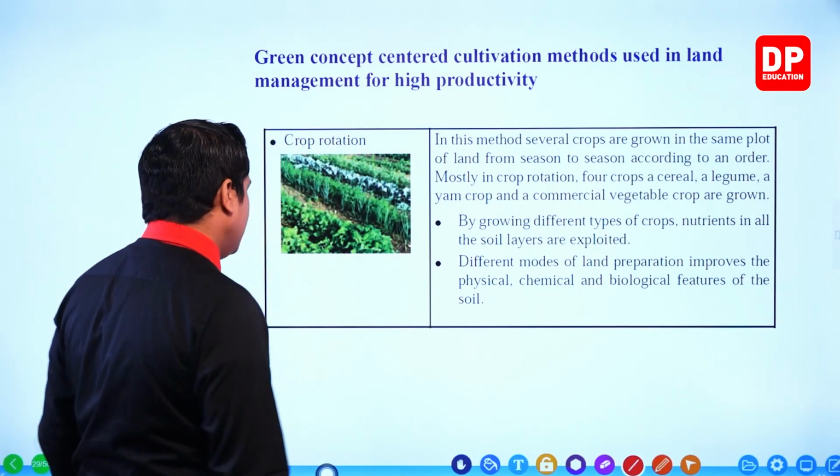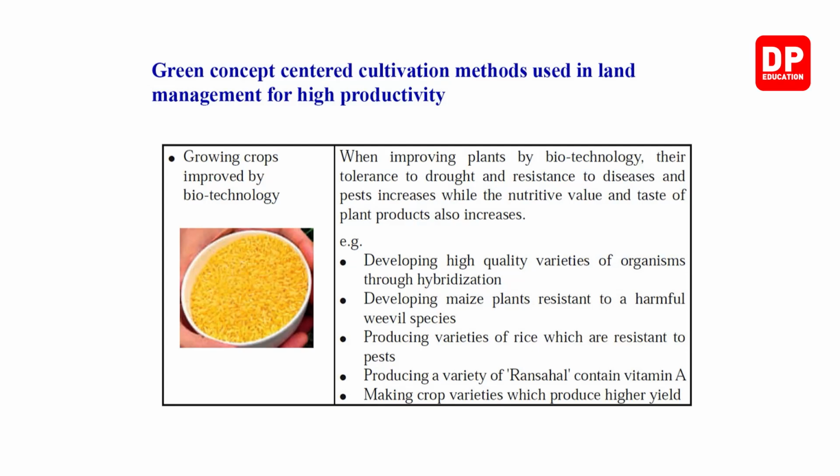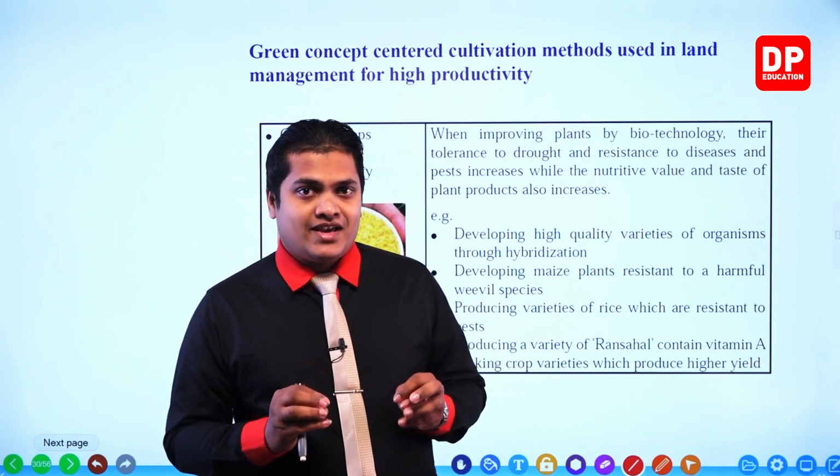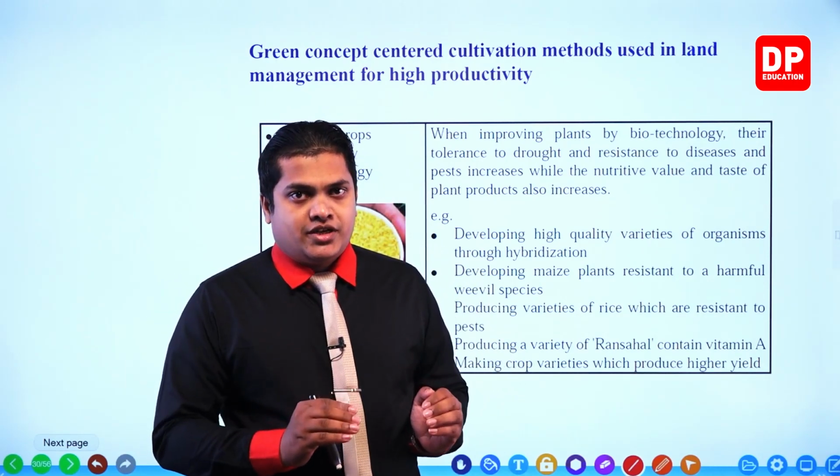Now let's head on to see the third one, my dear children. So this is the third method. The third method is going to reflect growing crops improved by biotechnology. So this is the third green concept centered cultivation method that we can use to get a higher productivity in land management, my dear children. So here we are focusing on biotechnology. Biotechnology especially refers to the genetic engineering method.